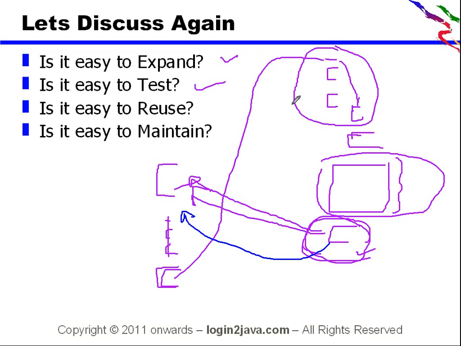I am taking 2-3 examples where you are having it in a separate package or in a separate jar component itself. In all these scenarios, this is very easy to expand, test, reuse, and so it is easy to maintain also. And definitely, in the long run, it is less costly to use strategy wherever strategy can be applied.